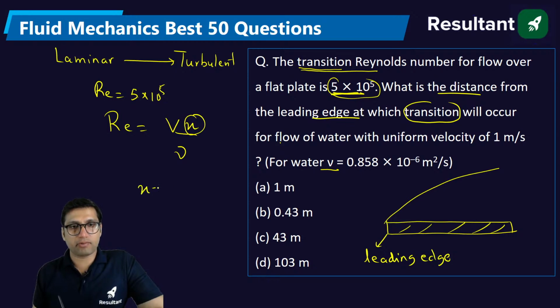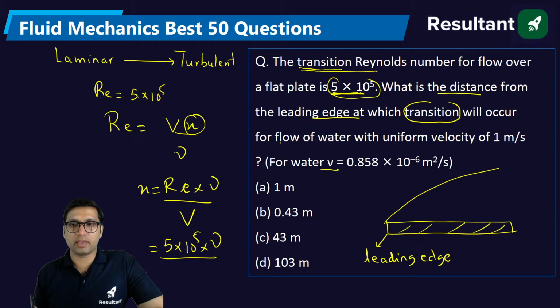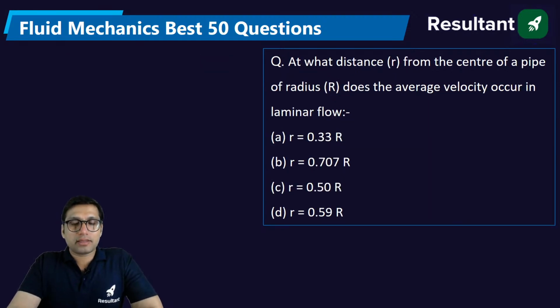So X will be equal to Reynolds number into nu by V. Reynolds number is given already. Kinematic viscosity is also given, and velocity is given as 1. Just put all the values, you will get the answer. You will get 0.43 meter. Are you all getting this value? Next, at what distance from the center of the pipe of radius R does average velocity occur in the laminar flow? Understood the question?